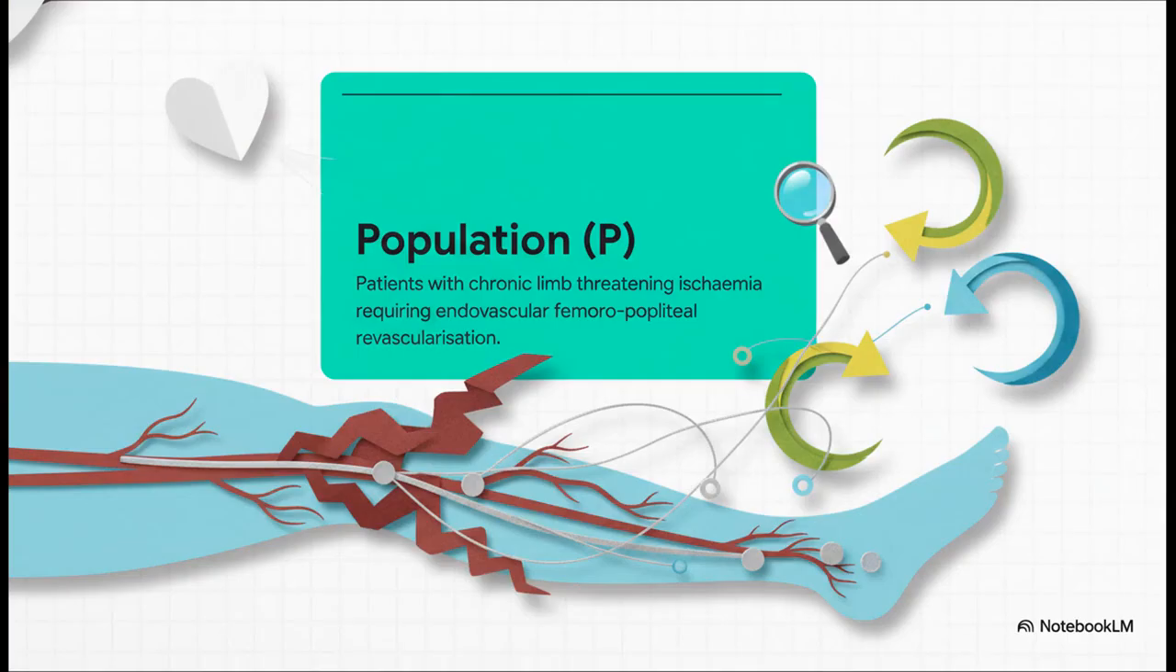So, the population, our P in PICO. We're talking about patients with chronic limb-threatening ischemia, or CLTI, from atherosclerotic disease. Now, the key thing here is that they all needed a primary endovascular fem-pop revascularization, and, crucially, they had to be considered suitable for all three of the trial's treatment strategies. That's a really important point.